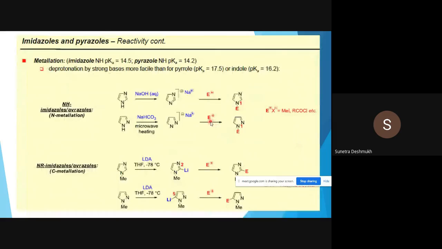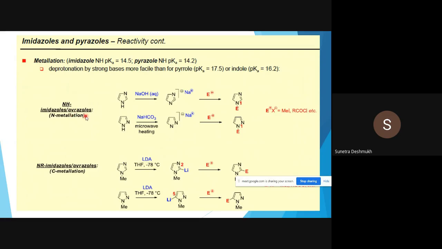Imidazole and pyrazole metallation reactions. Imidazole NH pKa is 14.5, pyrazole pKa 14.2. The NH acidity is almost similar in imidazole and pyrazole, but the pyrazole NH is slightly more acidic than the imidazole NH. Deprotonation by strong bases is more facile than for pyrrole or indole.